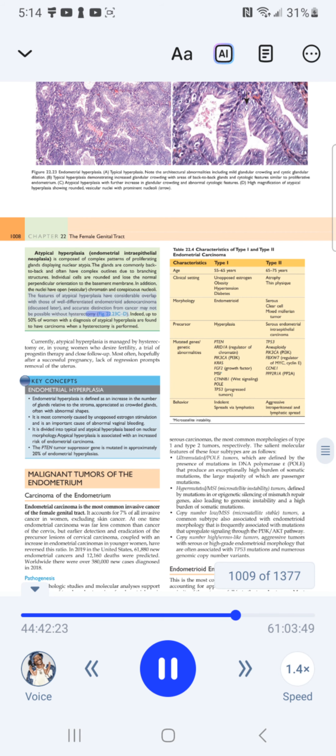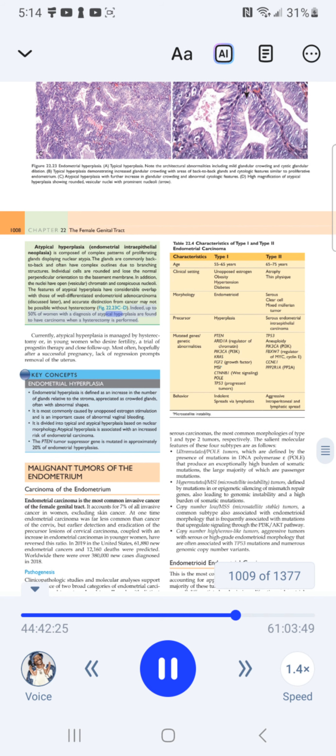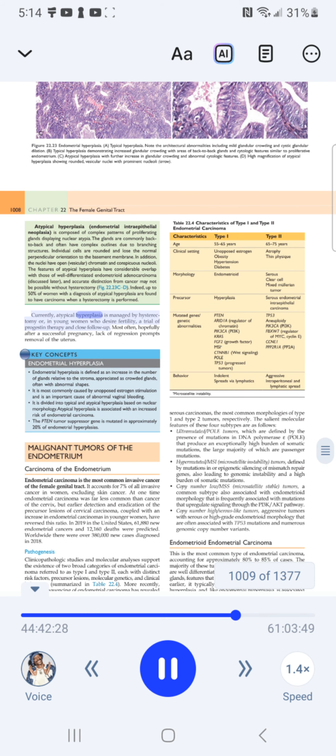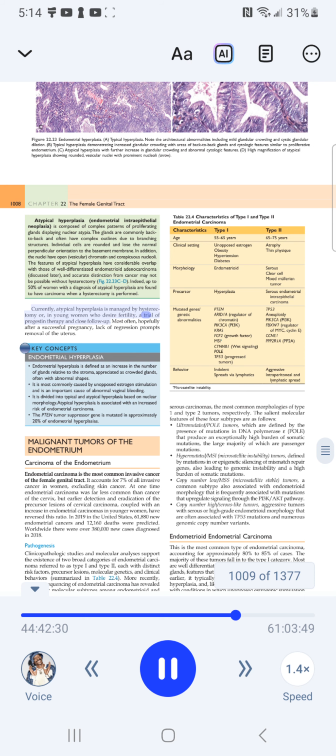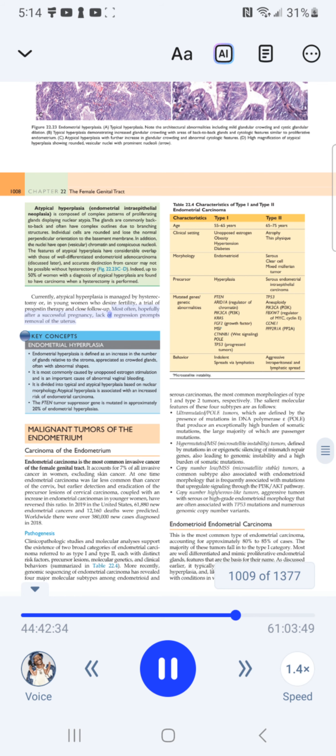Figure 22.23C, D. Indeed, up to 50% of women with a diagnosis of atypical hyperplasia are found to have carcinoma when a hysterectomy is performed. Currently, atypical hyperplasia is managed by hysterectomy or, in young women who desire fertility, a trial of progestin therapy and close follow-up. Most often, hopefully after a successful pregnancy, lack of regression prompts removal of the uterus.